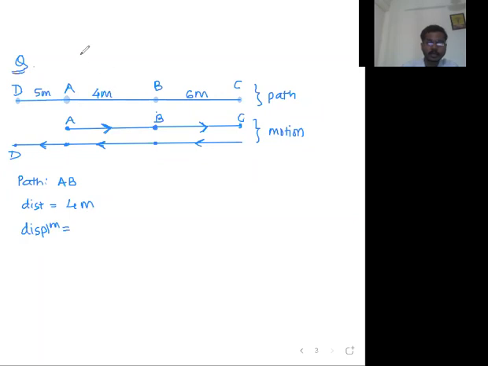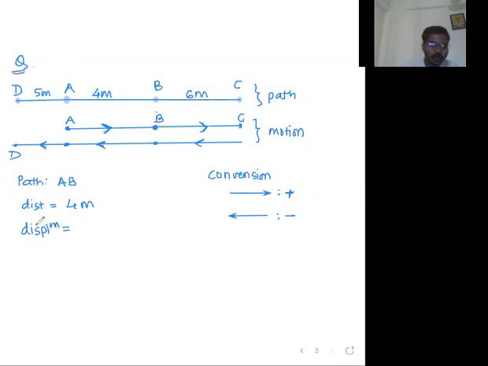Now let us define the convention. If you have the rightward direction, take that direction as positive direction. And if you have the leftward direction, take that direction as negative direction. So positive displacement means rightward displacement and negative displacement means leftward displacement.